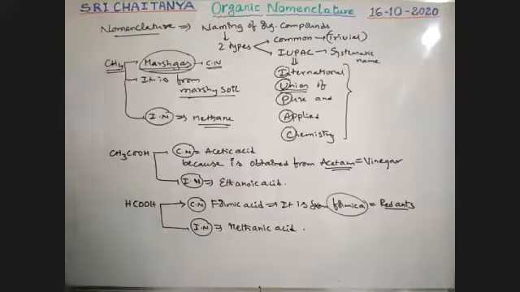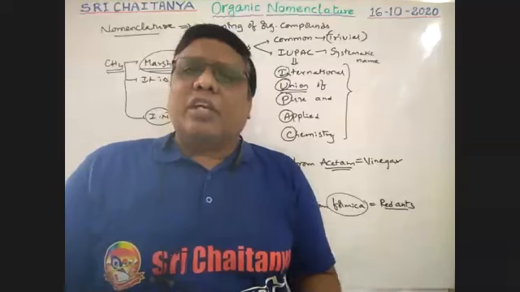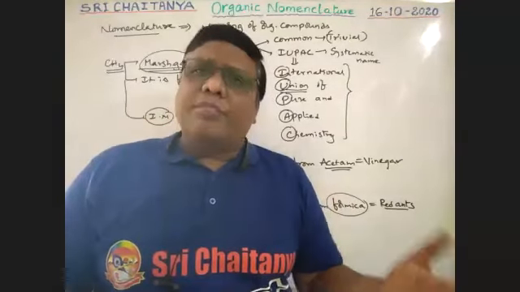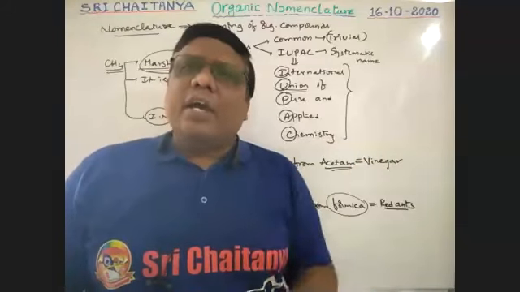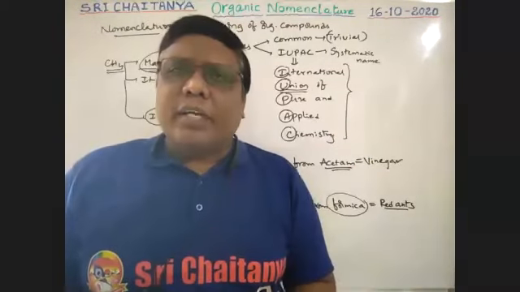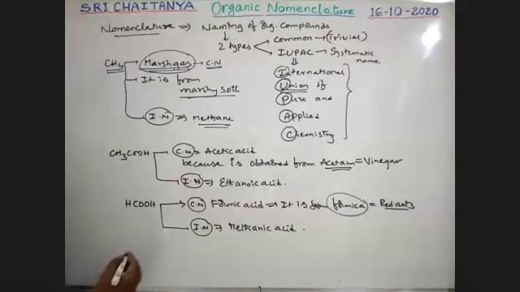So its IUPAC name is methanoic acid, boys. That means most compounds have both common names and IUPAC names. Common names are derived from their sources, and IUPAC names are as per our rules. One more important compound, boys, is urea.